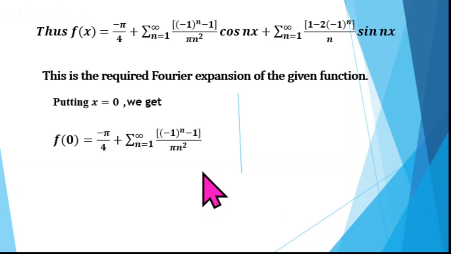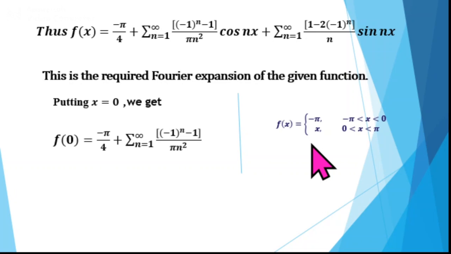Now, how do you find the value of f of 0? The function is defined as minus pi for the interval minus pi to 0, and for 0 to pi it is defined as x. The function is not defined at x equal to 0, so here 0 is a point of discontinuity. And how do you get the value of the function at the point of discontinuity? I have explained already about this. How do you find f of 0?